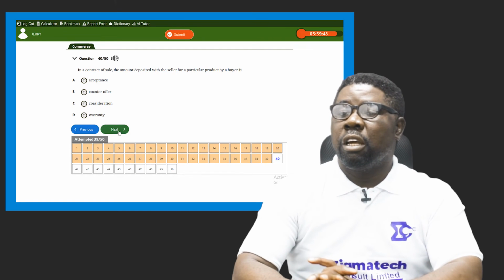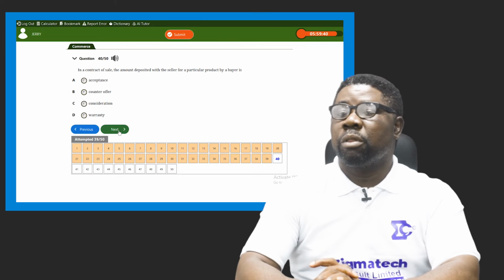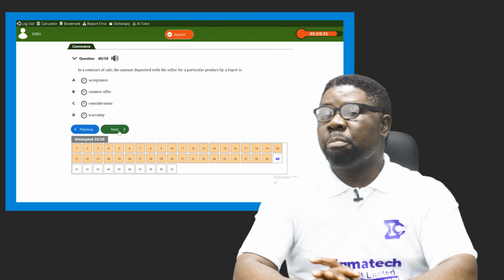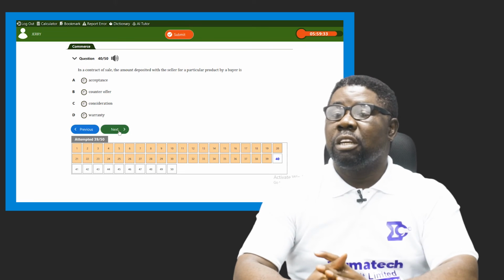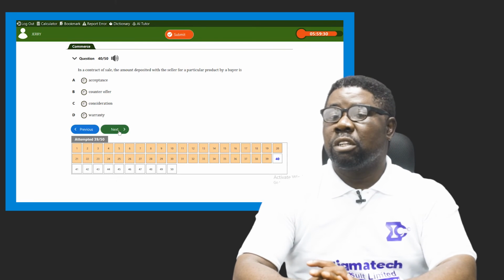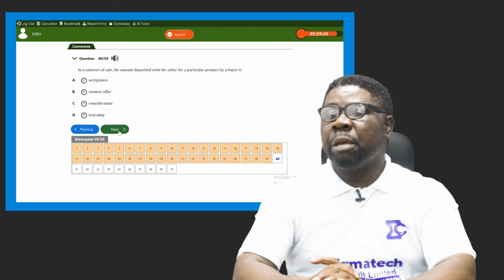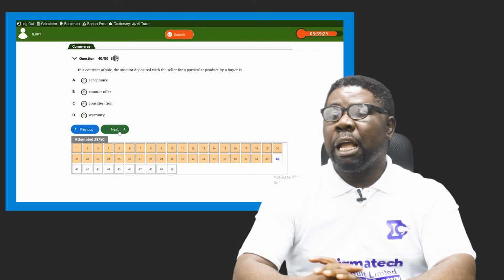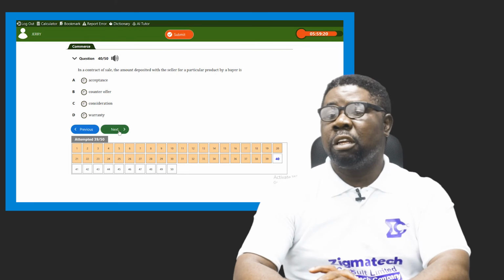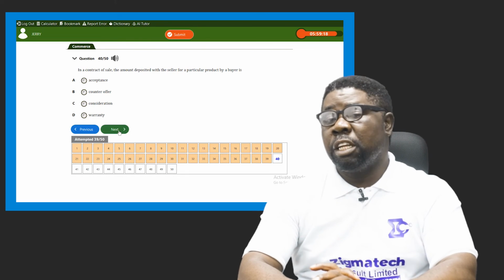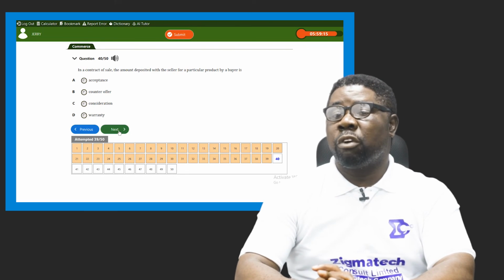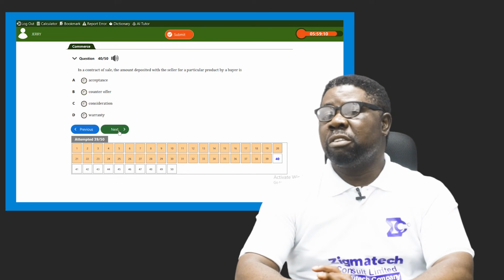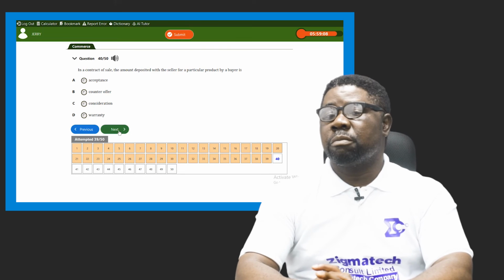Number 40. It says, in a contract of sale, the amount deposited with the seller for a particular product by the buyer is dash. Contract of sales. When a buyer gives a down payment, that's what I'm asking for right now. What does it mean in a contract? A buyer comes to your place to buy what you're selling and says, I don't have the complete money now. Please take this from me as down payment, all right, advance payment before I pay the final one. That particular act, what does it mean in business as is covered in commerce?